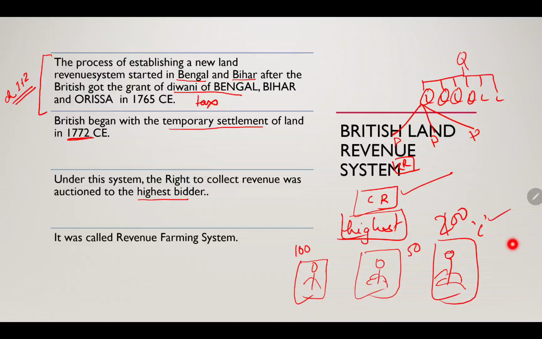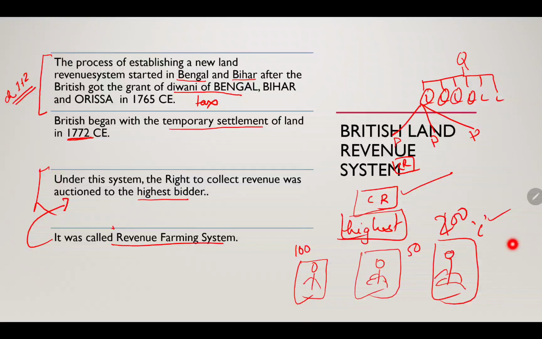In this way the collection of revenues was done, and whoever used to bid higher was chosen as the revenuer. So this process was called the revenue farming system.